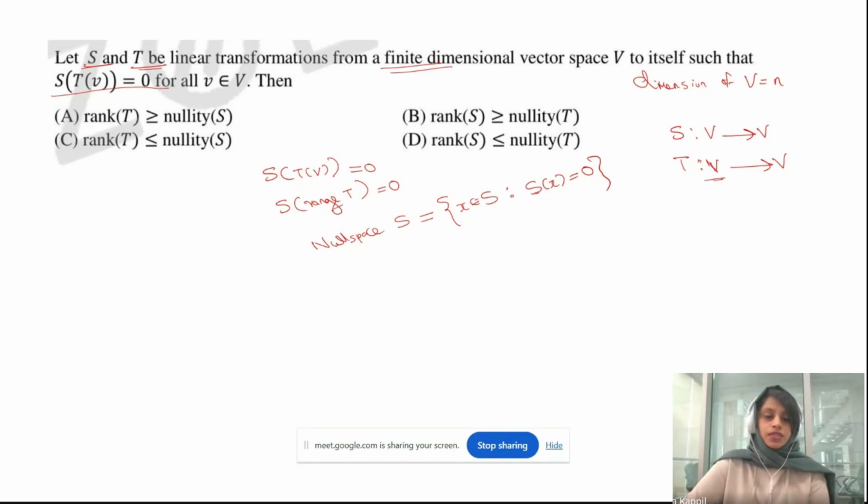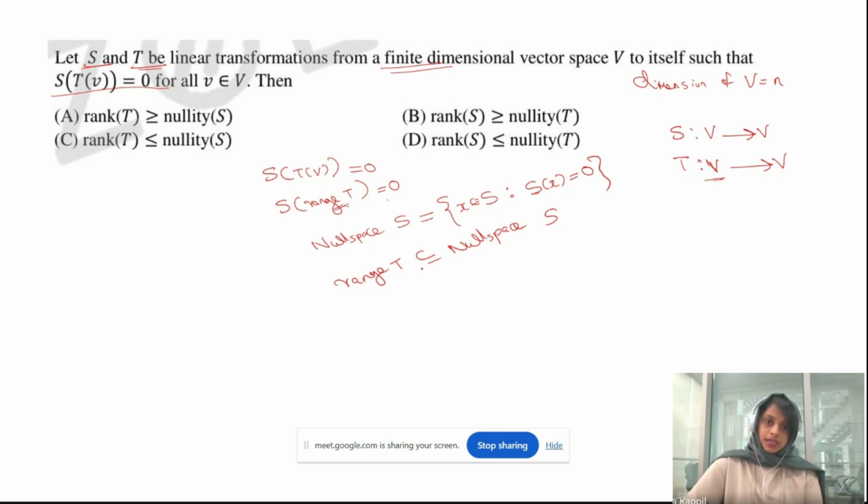So this range of T is an element where S maps this range of T to 0. That means this range of T will be in the null space of S, as per the definition.